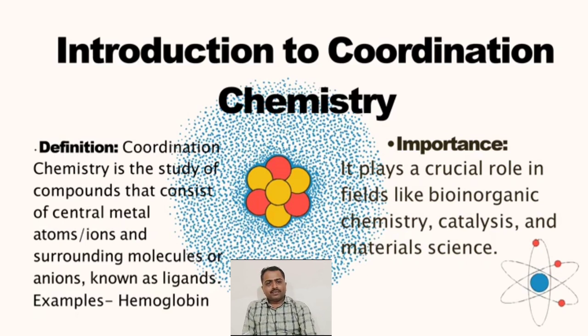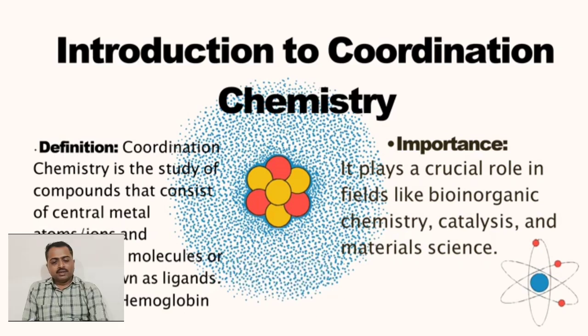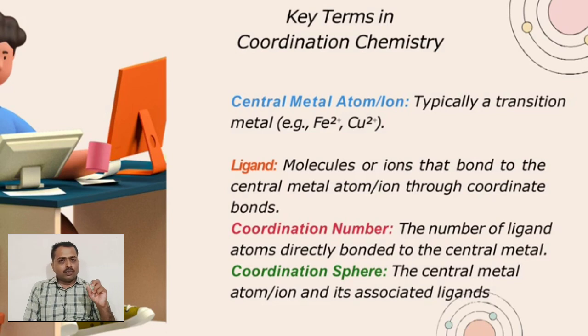Hemoglobin present inside the human body plays a very important role, acting as a blood transportation system, which transports oxygen from the lungs to other body parts. This hemoglobin is the best example of a coordination complex. Another example is the chlorophyll pigment, which is also a coordination complex, in which magnesium is the central metal atom.